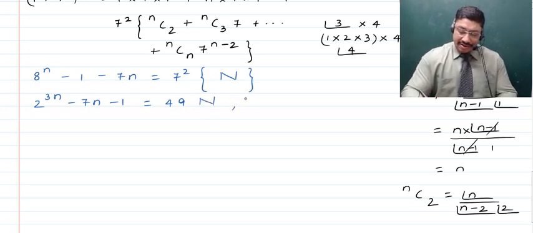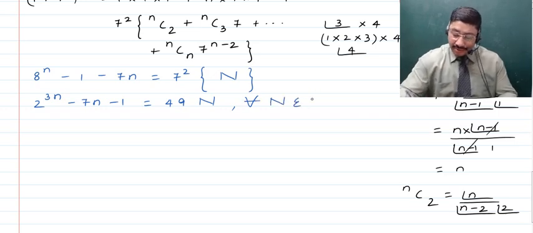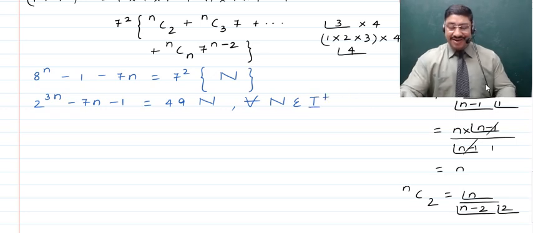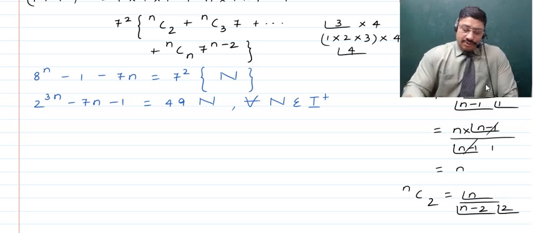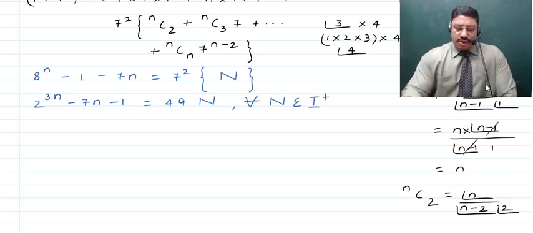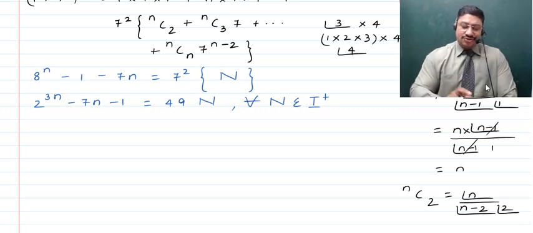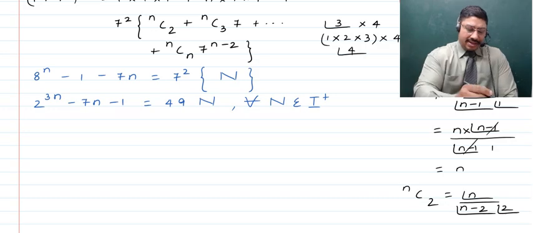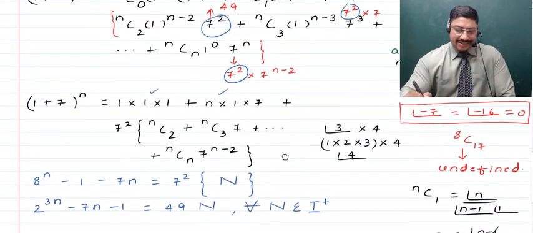Here you can say that for every n is an element of, again, positive integers, or you can even write in capital N, that is the set of natural numbers. Now children, here we get to see that by binomial theorem we've been able to prove that the expression on the left hand side is actually a multiple of 49. So all of this, children, I will just quickly discuss again.